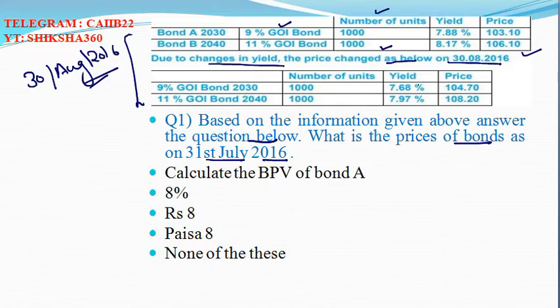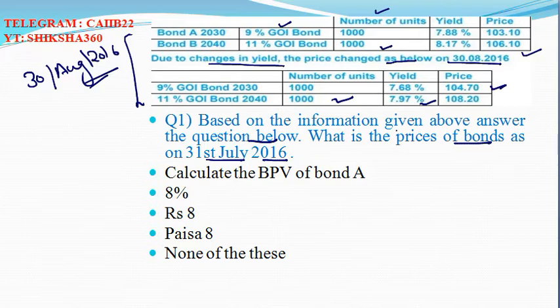As the yield is going to decrease, the price is going to increase, as we have already discussed. So for the 9% government bond, same units, yield is 7.68%, so the price is 104.70. Similarly, the 11% GOI bond, 1000 units, yield is 7.97% and the price is 108.